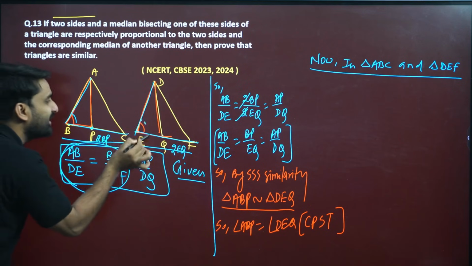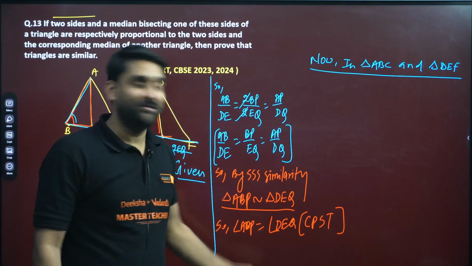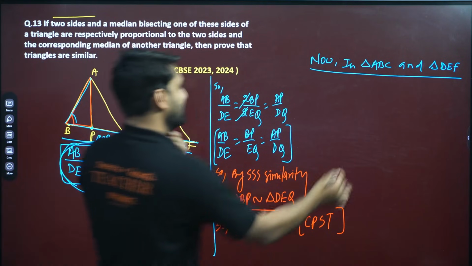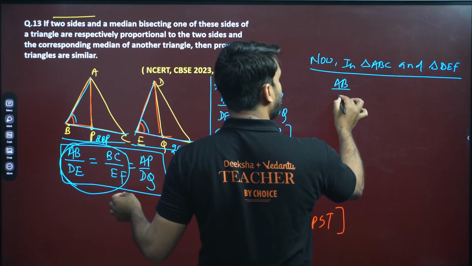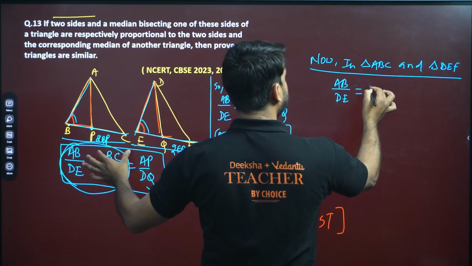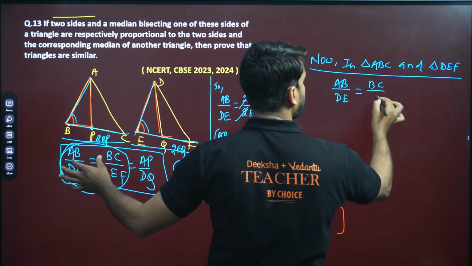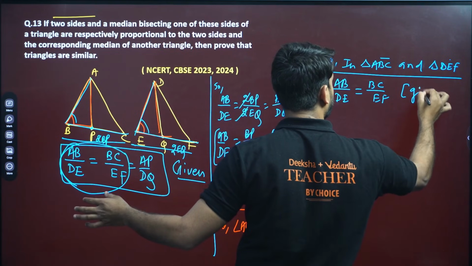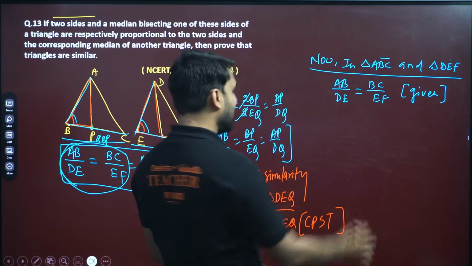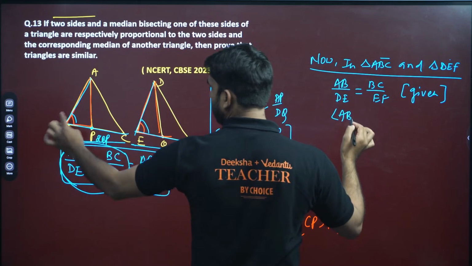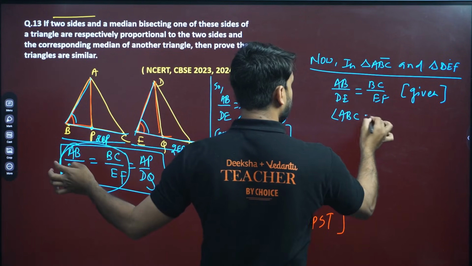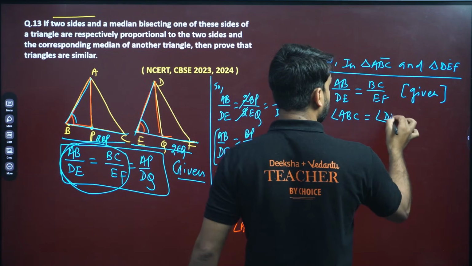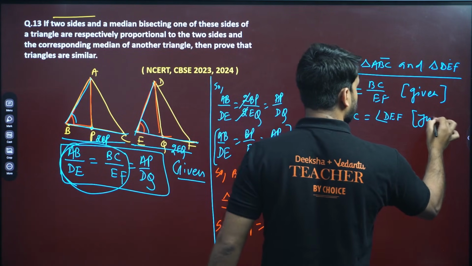And we have just proved this angle is equal to this angle. So by the SAS similarity, AB by DE is equal to BC by EF. We can write here the reason: given. And angle ABP can also be written as angle ABC, and angle DEQ can also be written as angle DEF. And you can mention here: just proved.